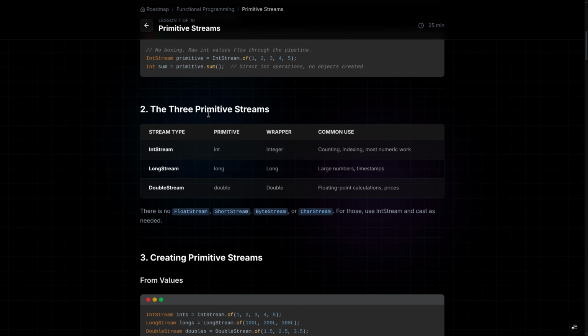So we have three primitive streams: IntStream, LongStream, DoubleStream. There is no FloatStream, ShortStream, ByteStream, or CharStream. For those we can use IntStream and cast as needed. In IntStream, basically, we can store short, byte, and char. For float, we can use DoubleStream, and if we need, we can cast.